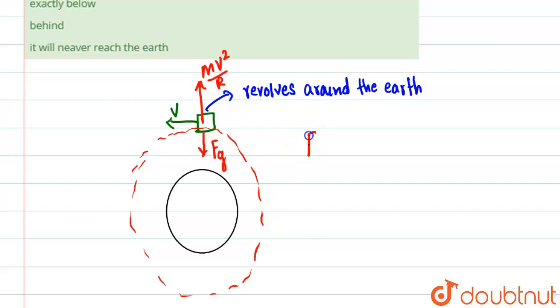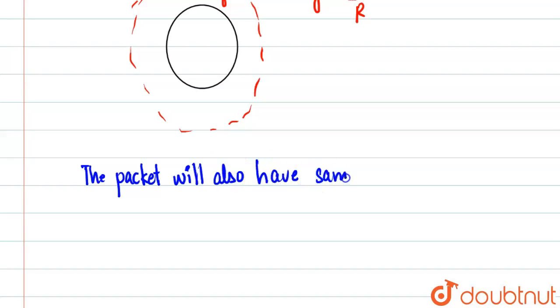Since it is a satellite executing circular motion, Fg must be equal to mv square by r, where r is the radius at which the satellite is. So if we release a packet from here, the packet will also have the same velocity. That's quite understood.